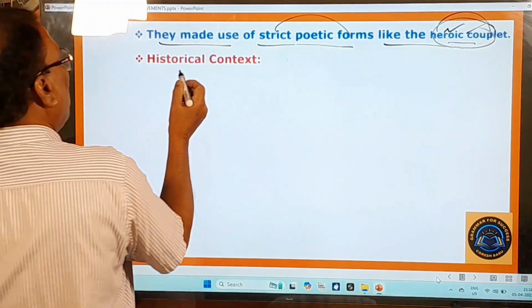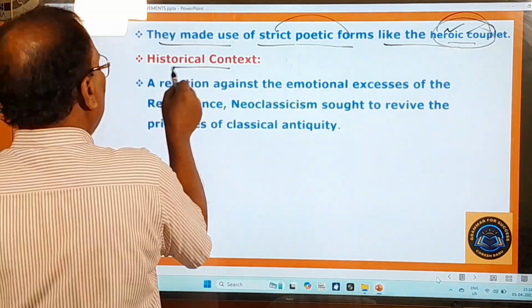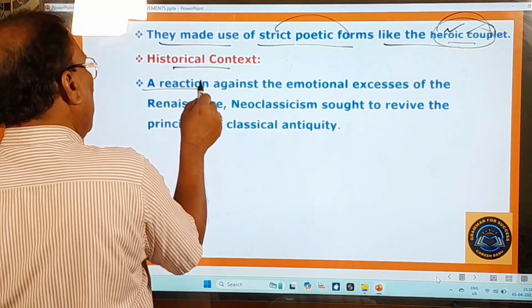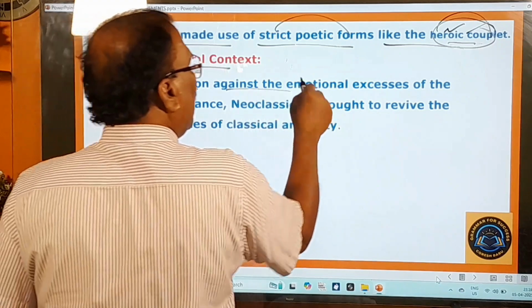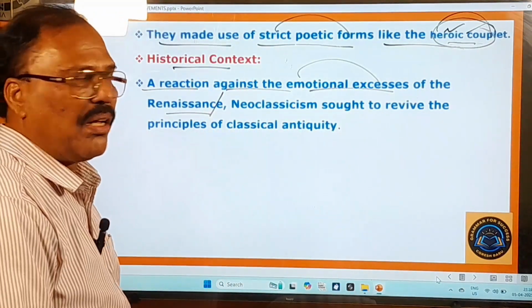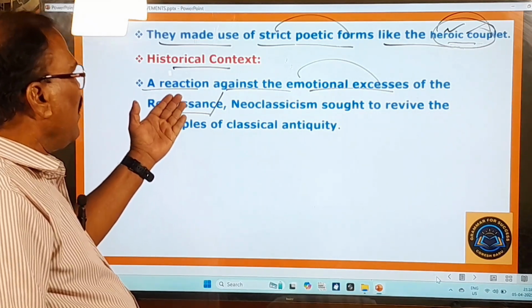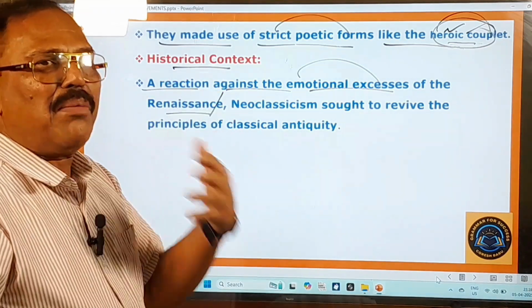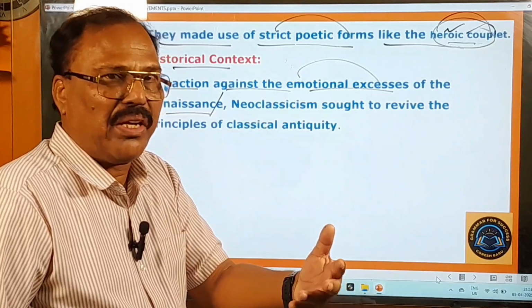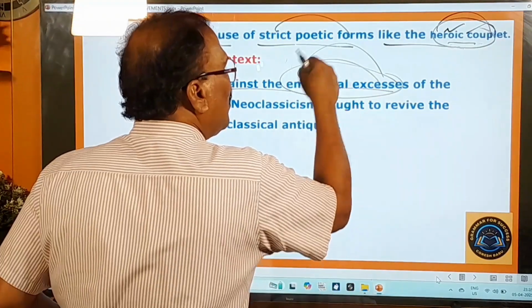Now let us learn about the historical background of this neoclassical movement. This neoclassical movement is a reaction against the emotional excesses of the Renaissance. Already I have told you about this point. During the Renaissance period, the poets made use of emotions excessively and without any restriction, and that's why it is called emotional excesses.